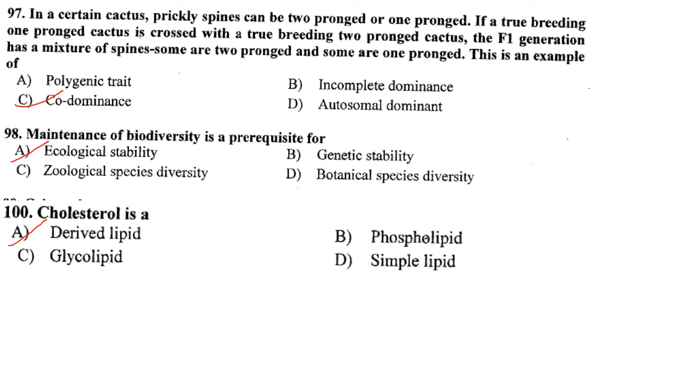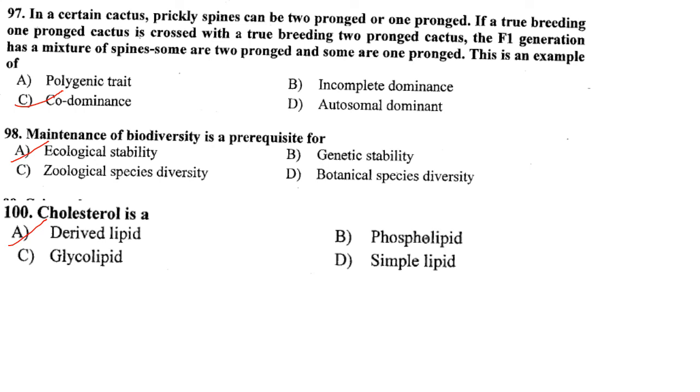This is an example of codominance. In codominance, both the alleles in the genotype are seen in the phenotype. So here both the phenotypes, that is one-pronged and two-pronged condition, are seen in the F1 generation organism. So this is an example of codominance.